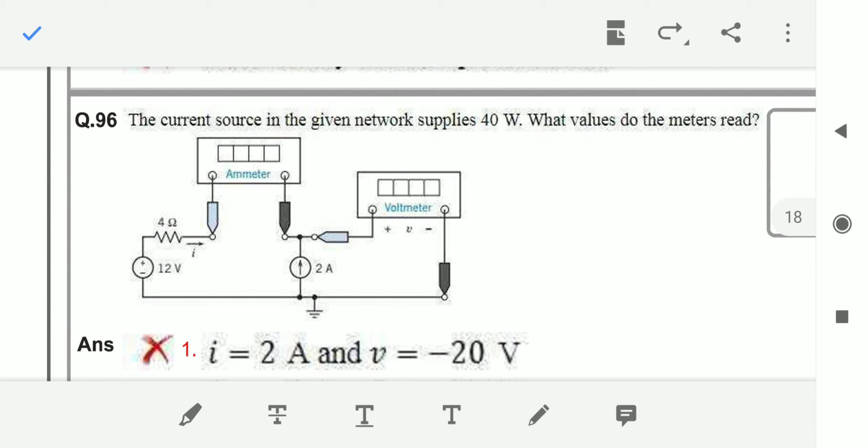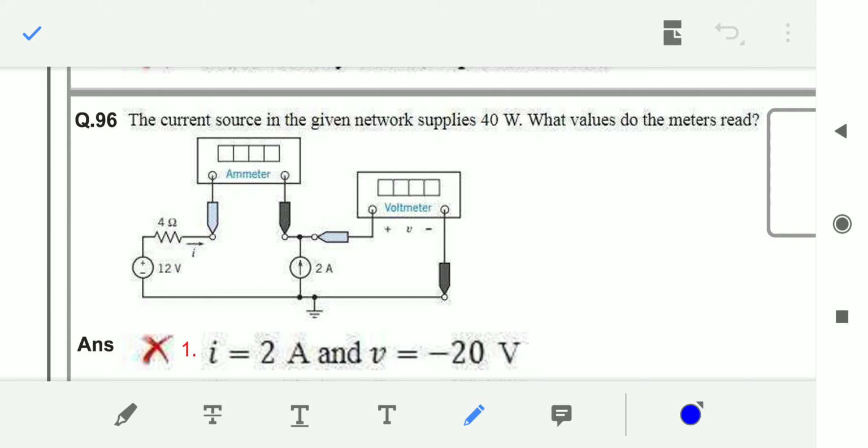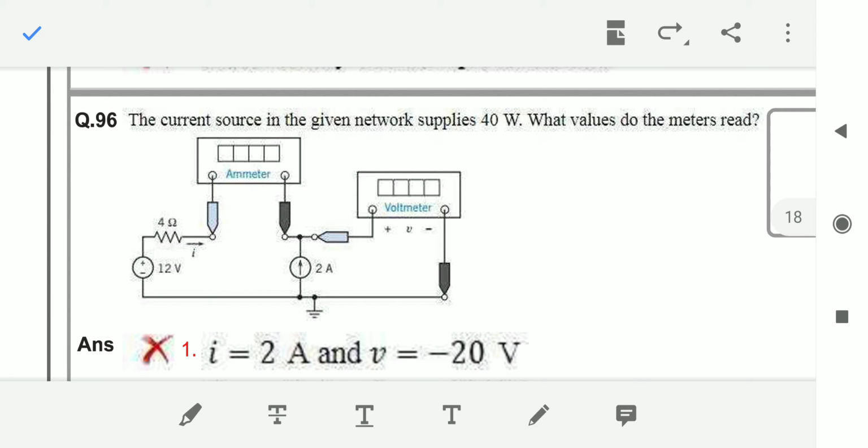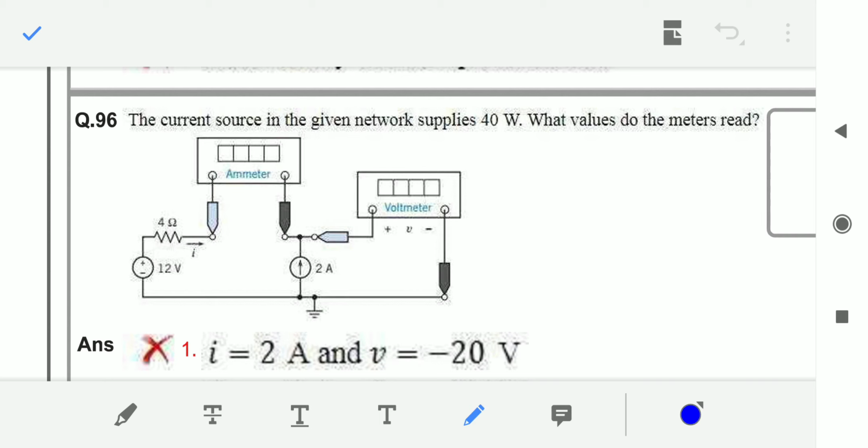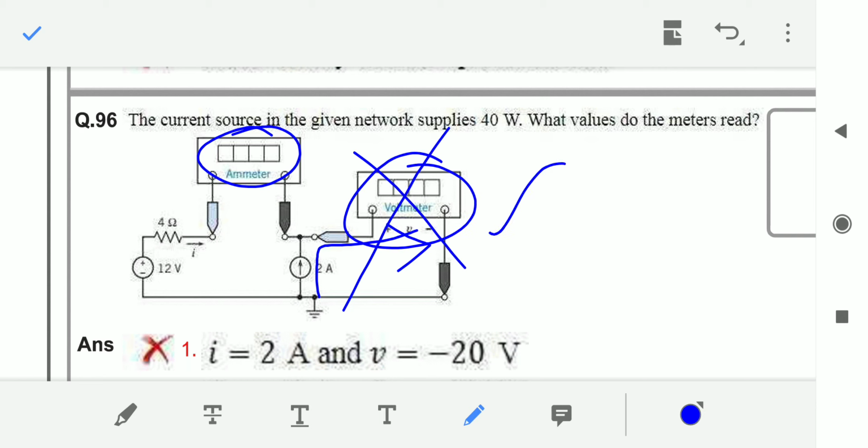Next, coming to question number 96. The current source in the given network supplies 40 watts. So what values do the meters read? That means he is asking for the ammeter and voltmeter readings. If you observe carefully, this is the ammeter, and current definitely does not flow through the voltmeter, because it has approximately infinite, that means very high, resistance.